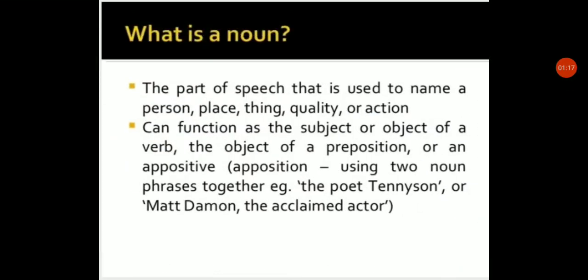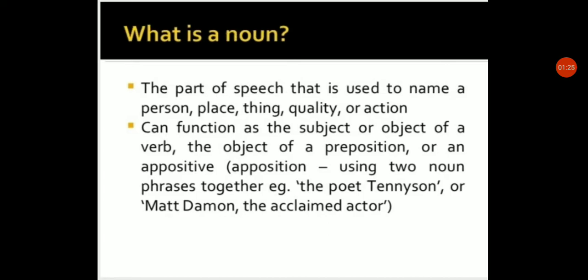So what is a noun? You already know the definition: nouns are naming words. Let's continue with the new ideas and new definition. A noun is the part of speech that is used to name a person, place, thing, quality, or action.